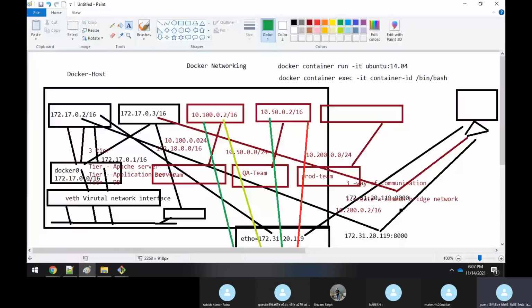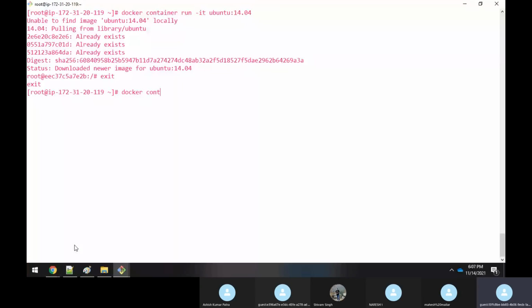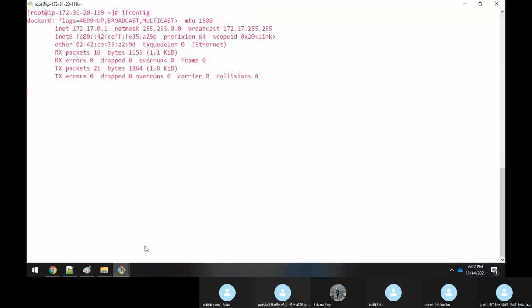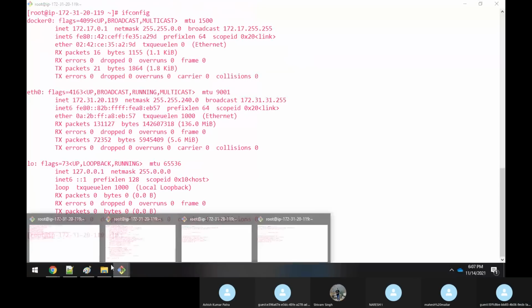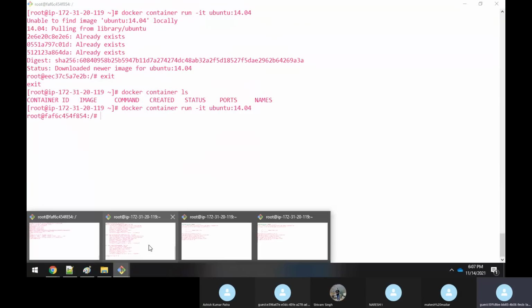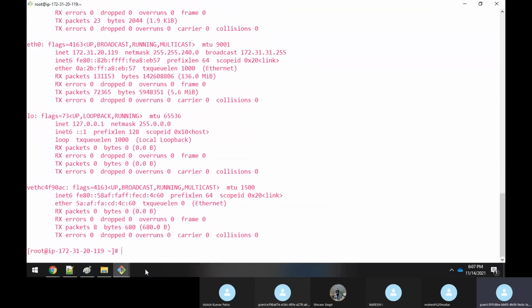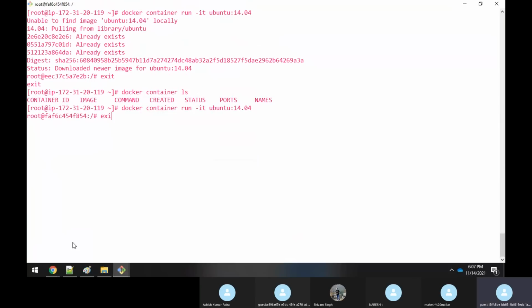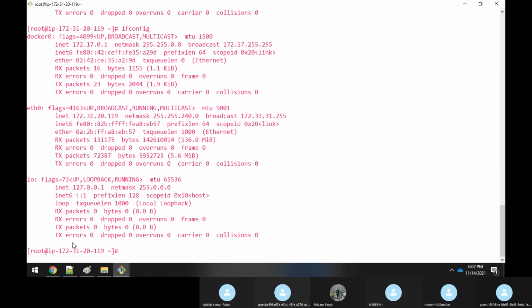If you execute the ifconfig command again, you can see it has gone. If you create it, it will create the network interface again. If you exit, the network interface is gone. Clear? This is very important.